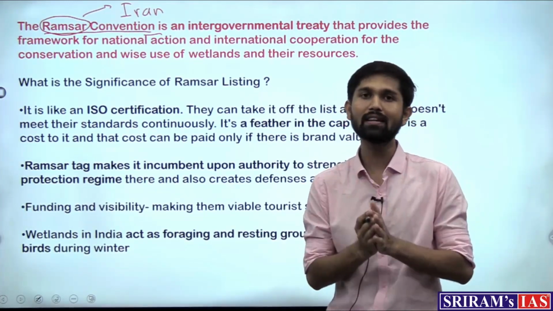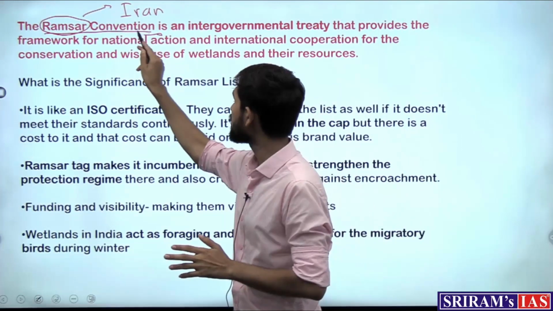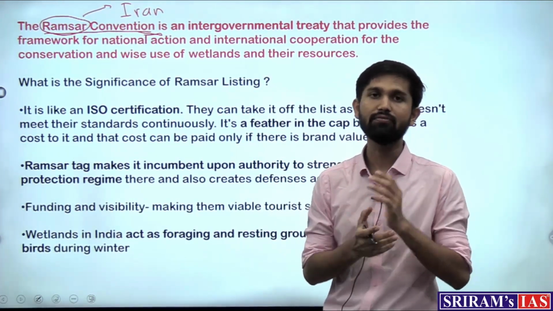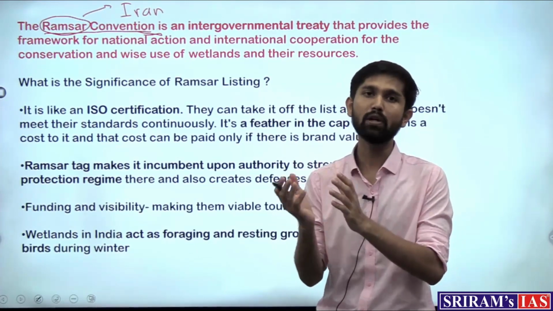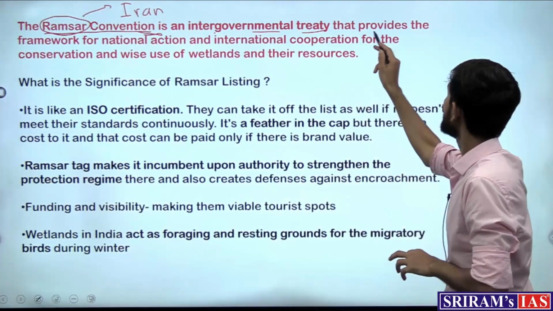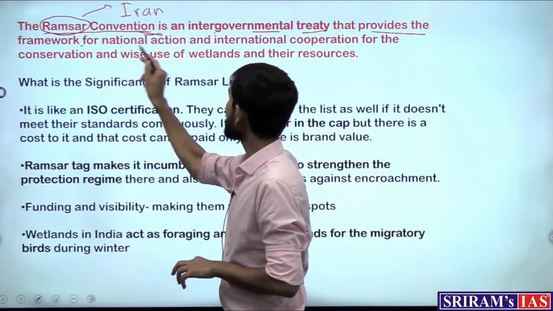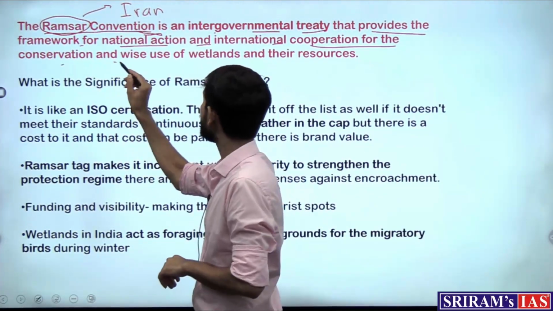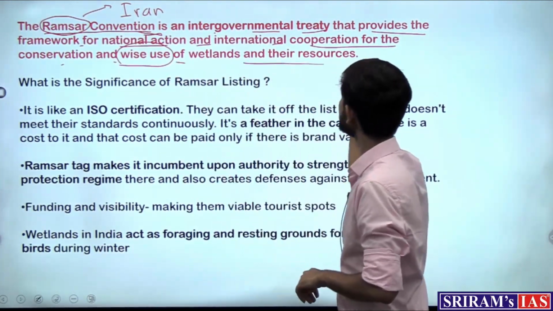So those wetlands which come under the Ramsar list become the Ramsar sites. That is the significance of a wetland having to be known as a Ramsar site. It is an intergovernmental treaty that provides the framework for national action and international cooperation for the conservation and wise use of the wetlands and their resources.